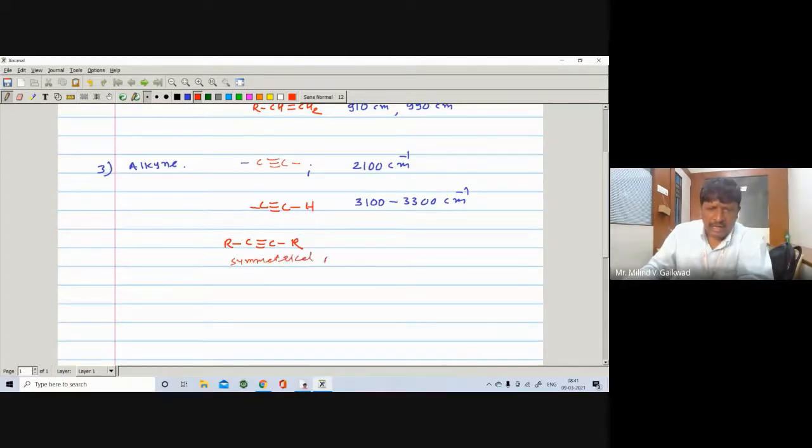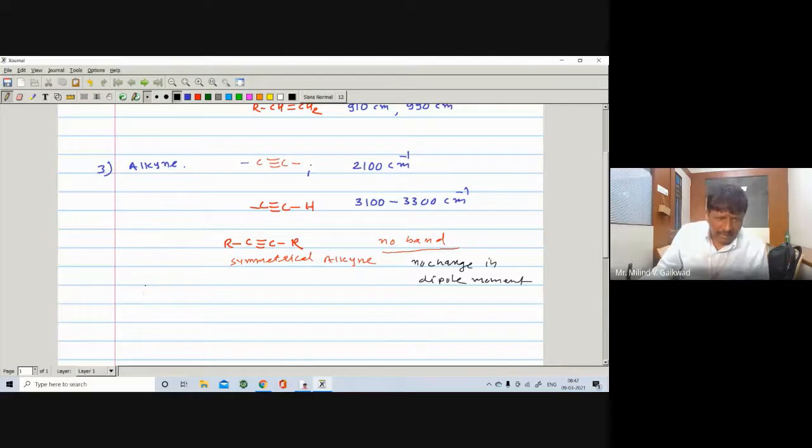If it is a symmetrical alkyne, the change in the dipole moment due to the carbon-carbon triple bond is zero, as it is symmetrical. So here you are not getting a band. You will not get any IR spectra because there is no change in the dipole moment, so we are not getting carbon-carbon triple bond stretching.